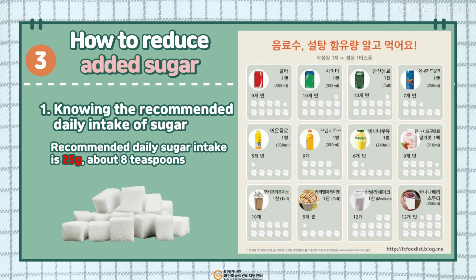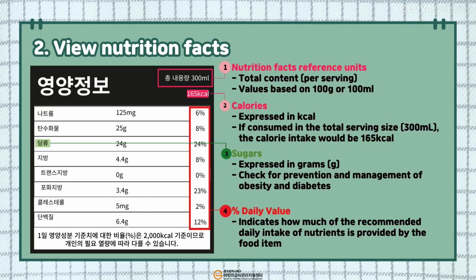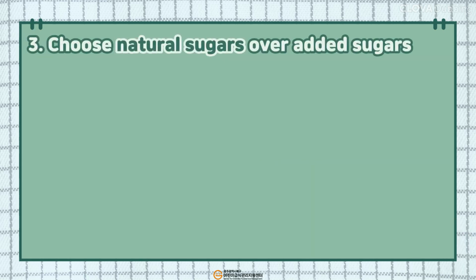That's why we need to check the nutrition labels of the foods we consume to be aware of the sugar content and make better food choices. Second, checking the nutrition label. The nutrition label provides information on various nutrients, including calories and sugar content, allowing you to see how much sugar is in the food you are consuming. By checking the sugar content, you can determine if you have exceeded the recommended intake of 25 grams per day.